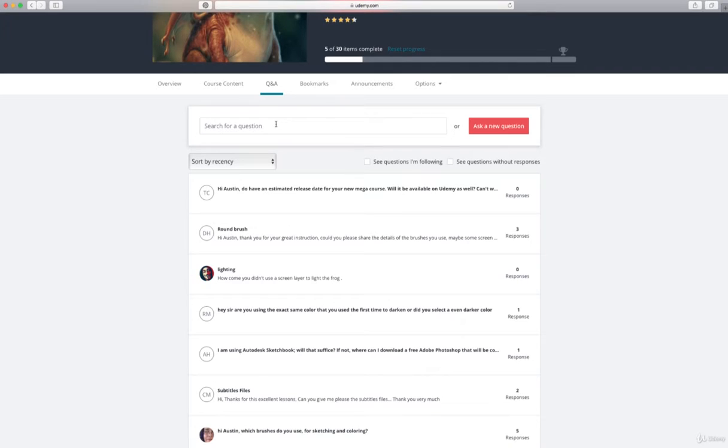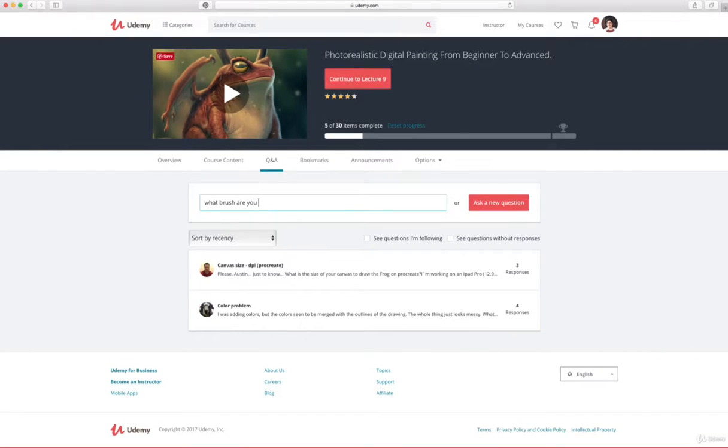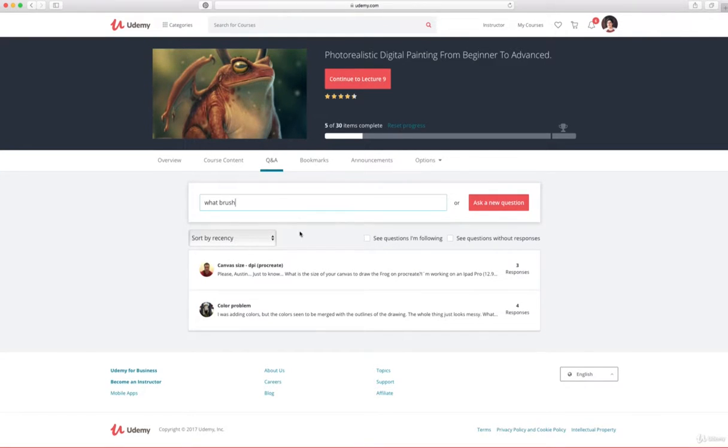Then you can see up here at the top, you can search for a question, for example, what brush are you using? And it will bring up anything related to that, right? Which just shows that there aren't any questions related to that, but if we shorten that a little bit, we might come up with some different ones, like maybe canvas size, color problem. But let's say we did search what brush we're using and we can't find anything that relates to our search.